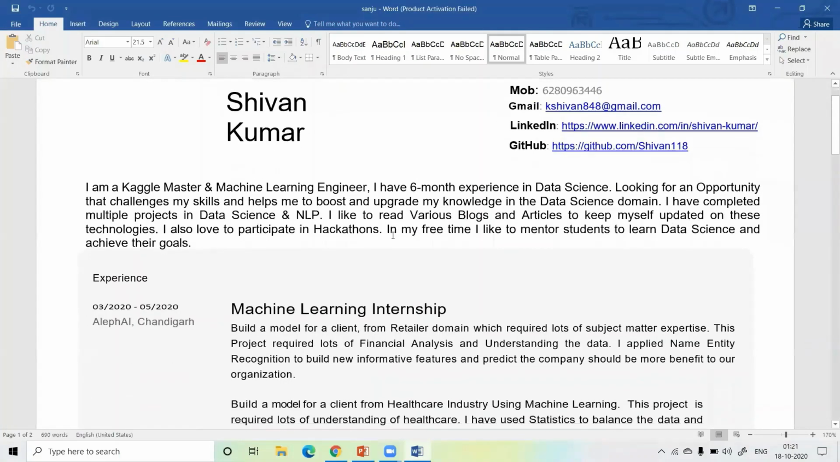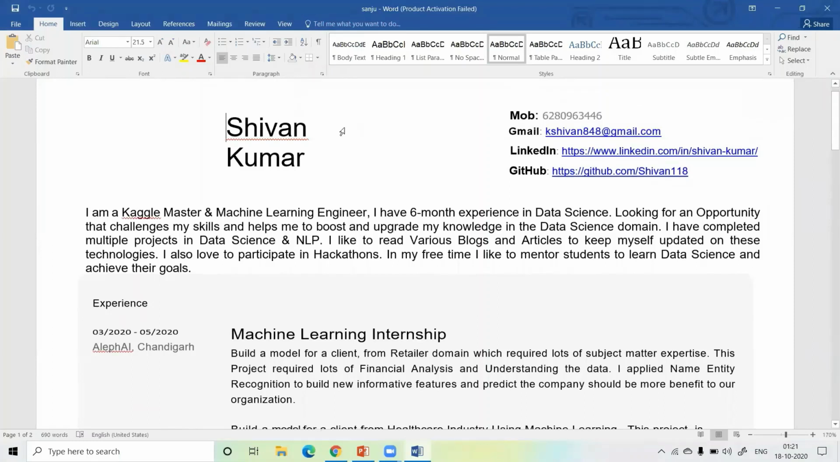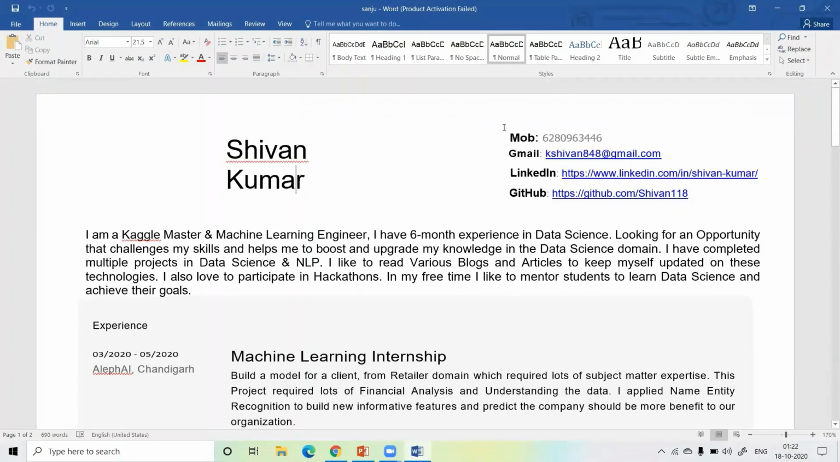Okay, hope you can see. In the upper part, I write my name, Sivan Kumar, and on the right hand side, I mention my mobile number, email ID, LinkedIn ID, and GitHub link. When you apply for any data science field role, like a machine learning role or a junior data scientist role, make sure you add your GitHub profile and your LinkedIn profile. Both are very important, so make sure you add both.